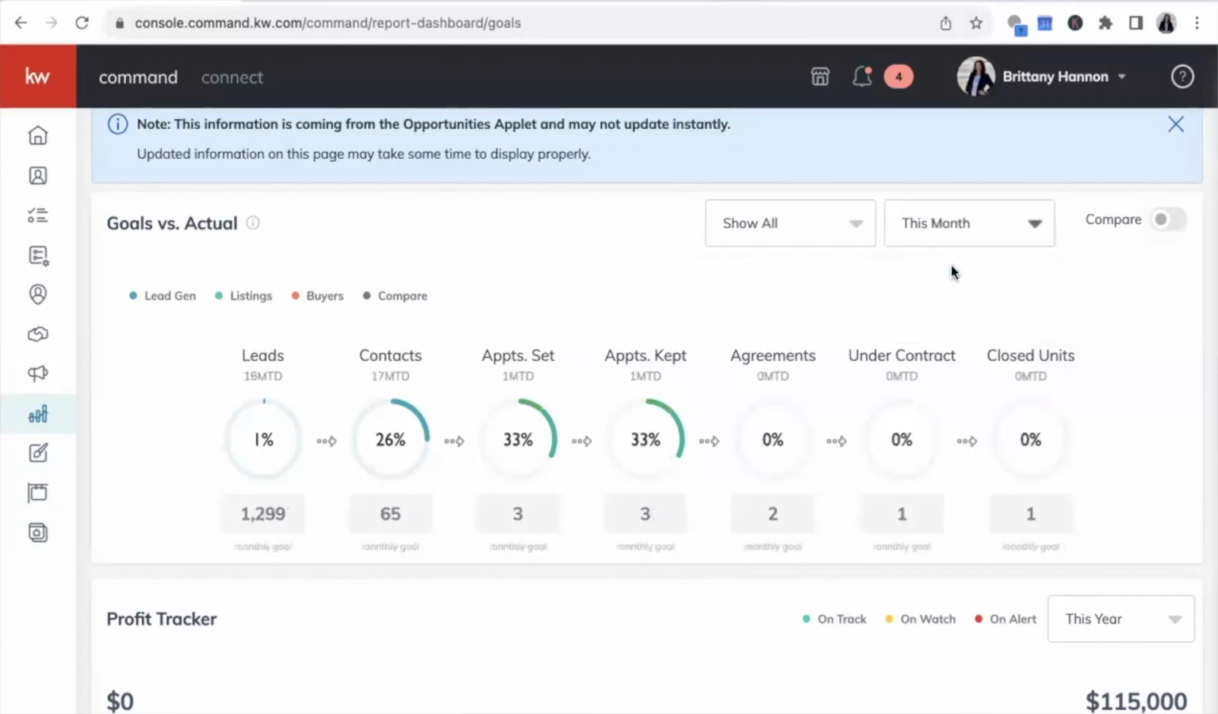If we do the drop down on this year, we can change it to this month and it'll tell us the monthly that we need to do. So again, if we want to close 1 deal a month, 1 transaction a month, because our goal was 12, then we need to set 3 appointments in the month, which essentially is about 1 a week, right?